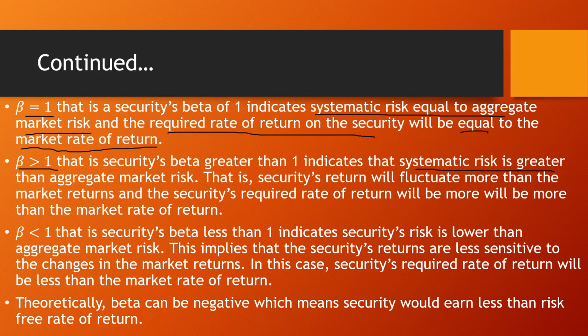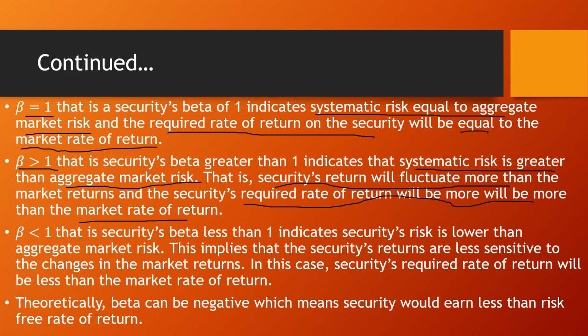This means that the security's return will fluctuate more than the market returns, and the security's required rate of return will be more than the market rate of return.